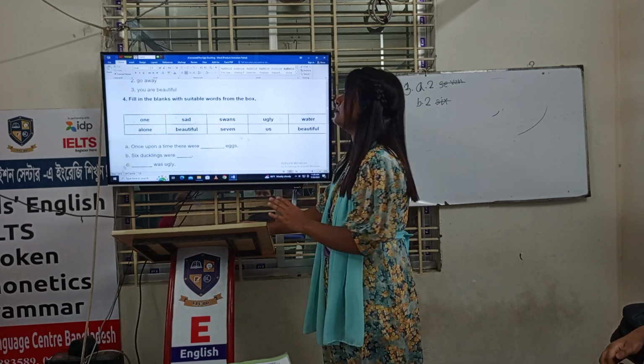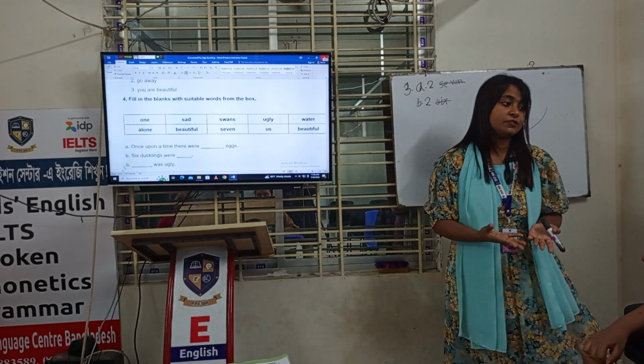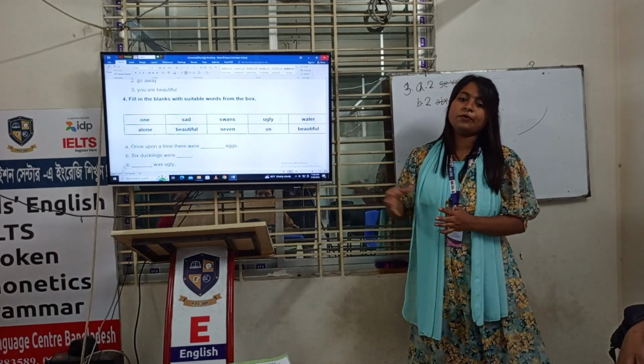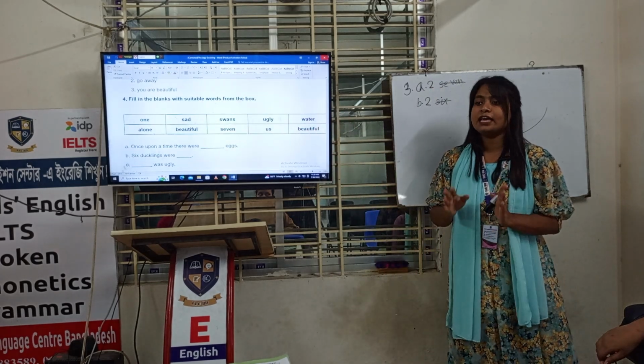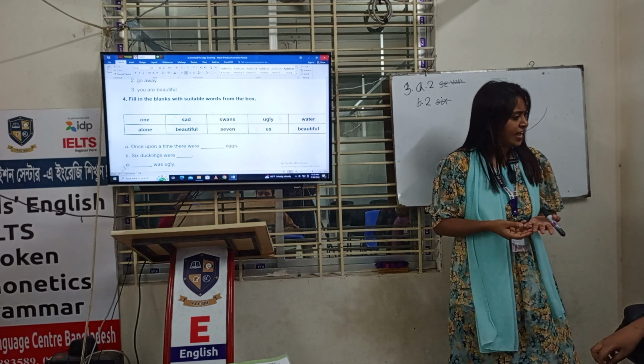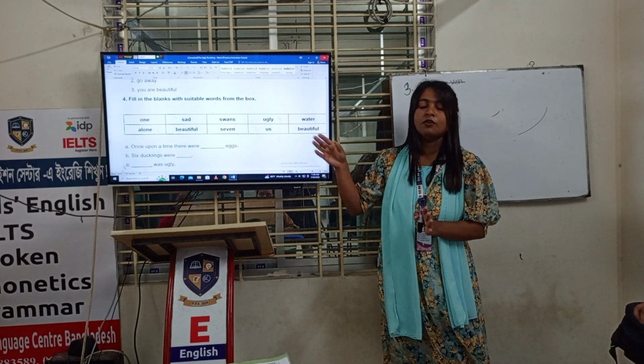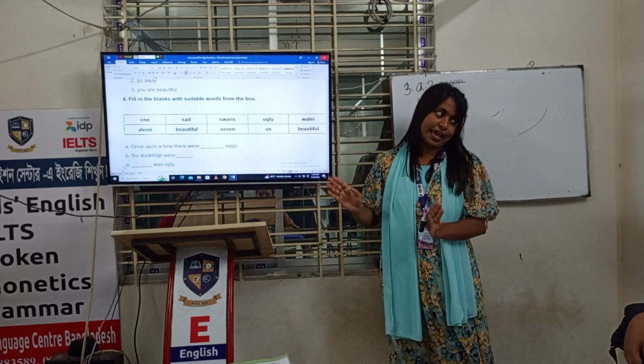Okay, number 4 is filling the blanks with the suitable words from the box. That means you will get a box. In the box, you will have lots of options, highest 10 options, or you may have 5 options or 6. You have to use the words from the box and you have to fill up the blanks.